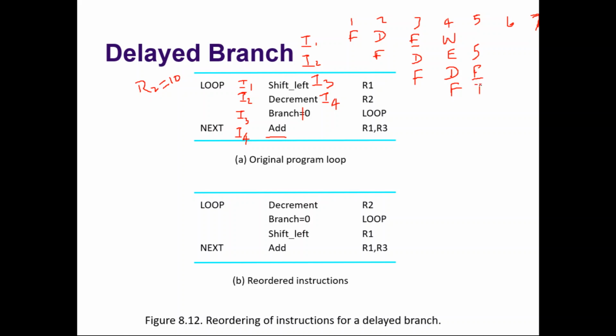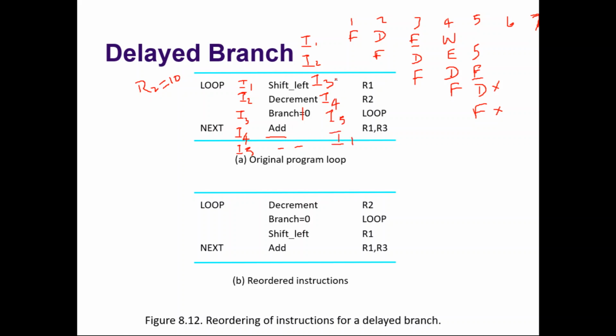It will be decoded during the fifth clock cycle. Let us assume there is an instruction below I4, that is I5. We don't know what that is. So I5 also will be fetched. But only at the end of the fifth clock cycle do we know that this instruction is a branch instruction. Then we will give up these two instructions. And again the control is going to which instruction? I1. Now once again we will fetch I1.